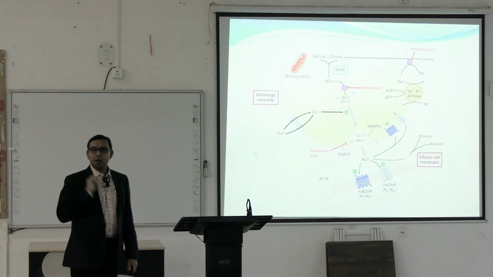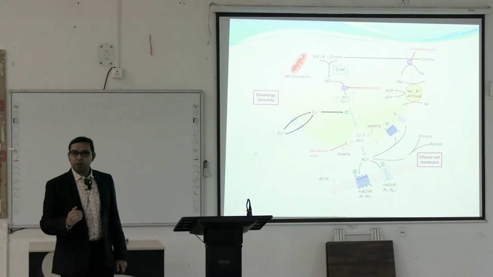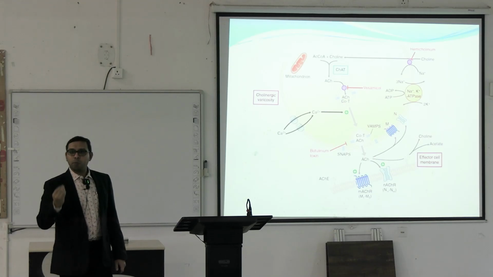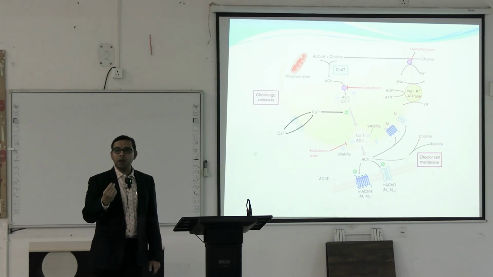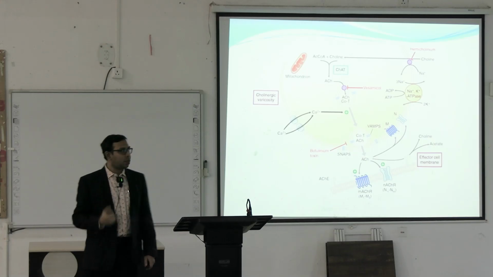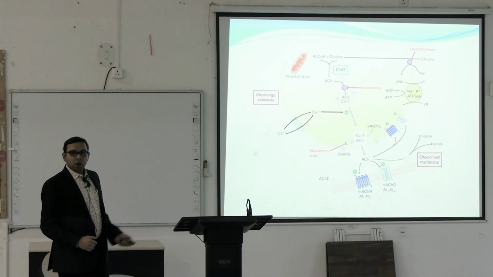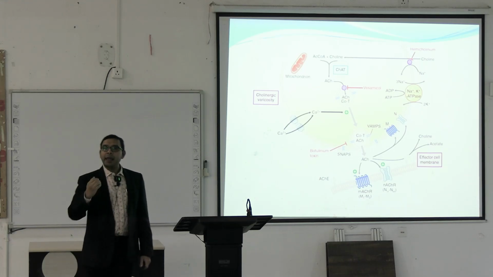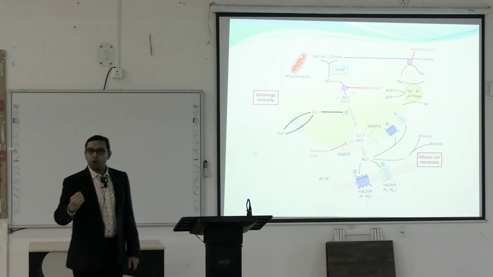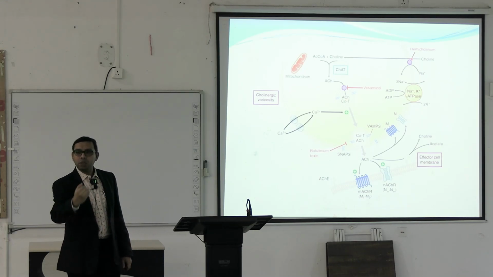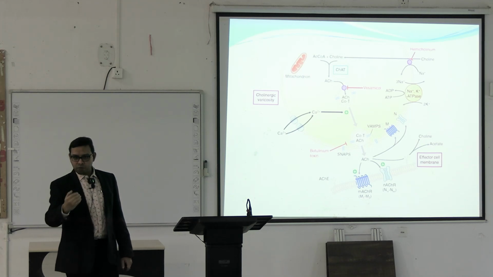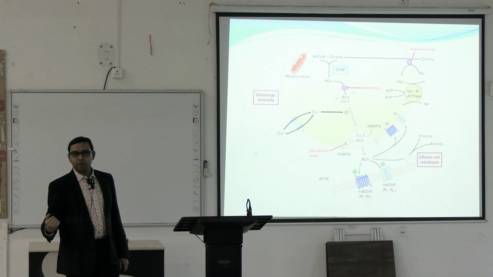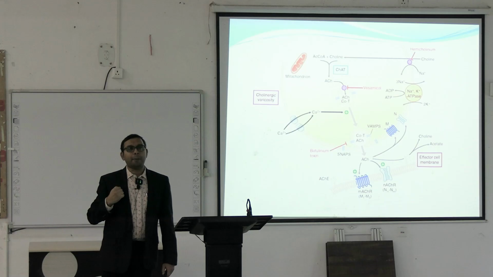Vesamicol is another chemical that blocks the vesicle transport protein that transports the already synthesized acetylcholine into the synaptic vesicles. Botulinum toxin, and another, the alpha toxin, block the exocytosis of acetylcholine from the synaptic vesicles to the synaptic cleft when the action potential comes.